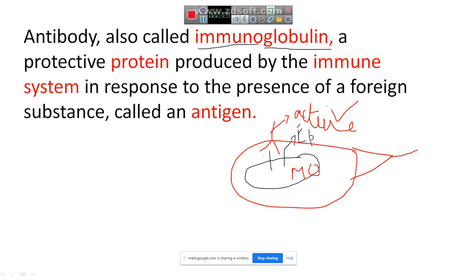Now, this antibody which has coated your antigen will present itself to a complement. It will go and present this to another type of protein called a complement. We will come to know in a second what the complement is. For the time being, just remember this. My antibody has gone and bound to the antigen, and then it will present it to another type of protein called a complement.